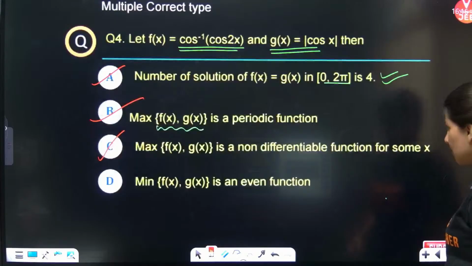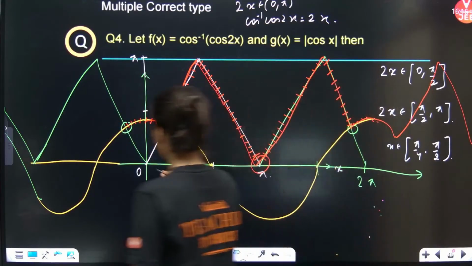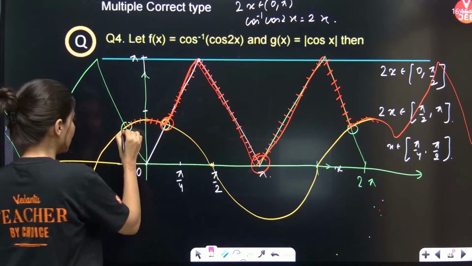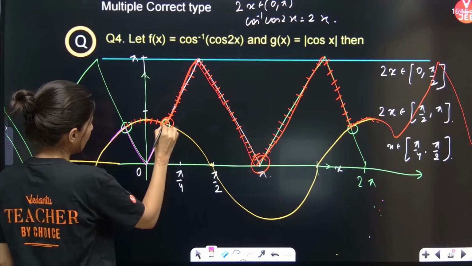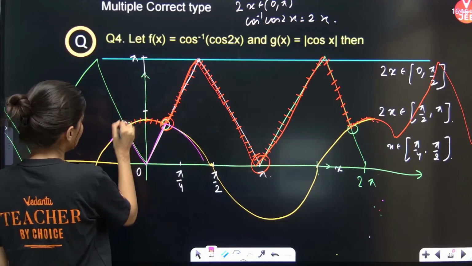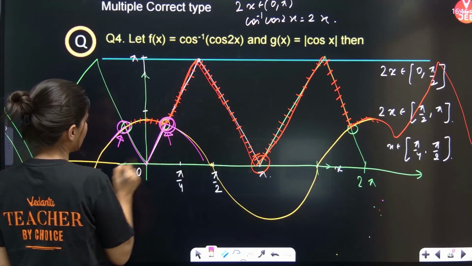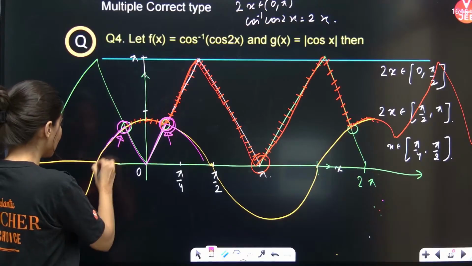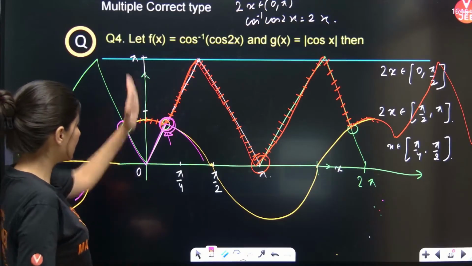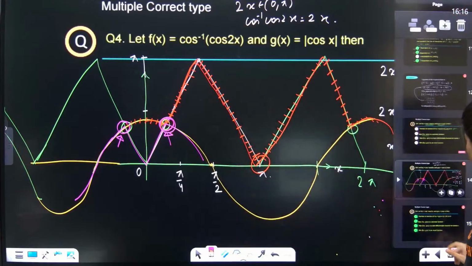Let's talk about the minimum. I'll use the pink color for minimum. So the minimum will be this, then this, then this, and this. Can you see, this is the minimum. So minimum is an even graph. Clearly minimum is an even graph, because it is symmetric about the y-axis. So this is also correct. Minimum also is an even function.